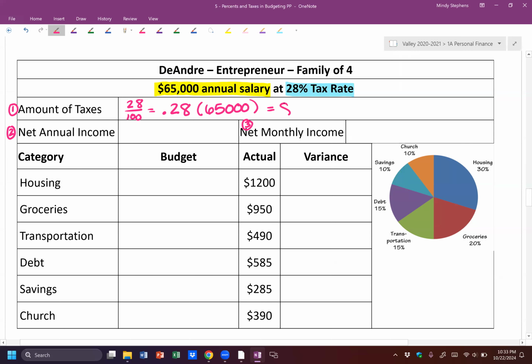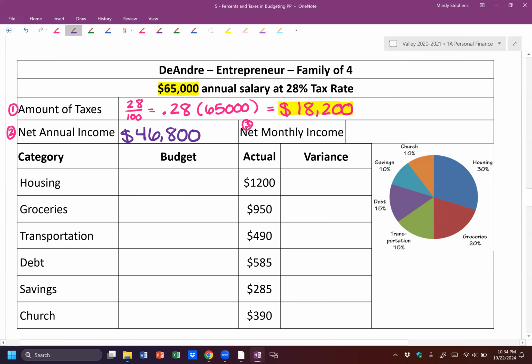And that's going to give me my tax amount. So this tax amount is $18,200. Okay, so there's our first answer. Now I want to do the net annual income. So I'm going to take the annual salary and subtract my taxes. So if I take taxes out, net is what's left over after I remove taxes. So those two numbers I have highlighted, I'm subtracting 65,000 minus 18,200. So that gives me $46,800. And make sure you're doing this in your calculators also, just so you can see how I'm getting these answers.